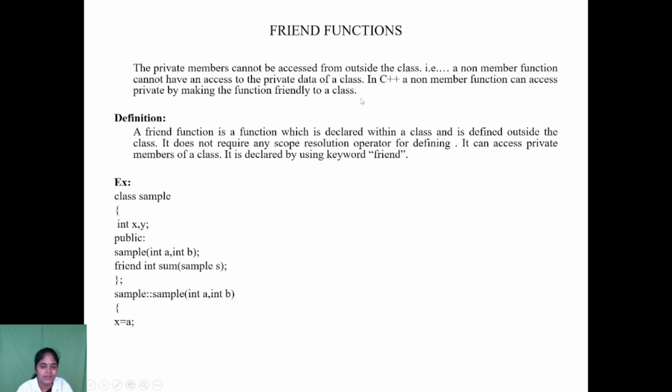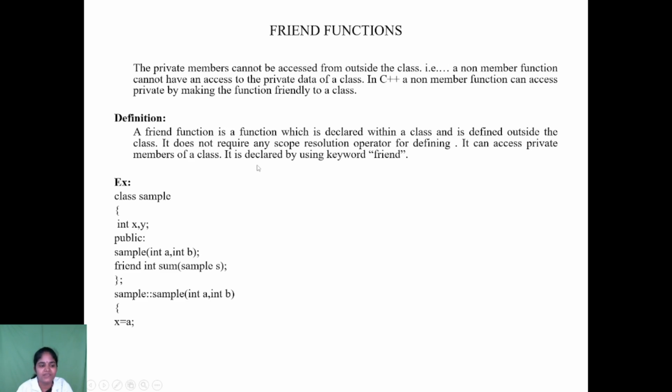C++ has a possibility for a non-member function to access the private members of a class. How? By creating the function as a friend to the particular class.